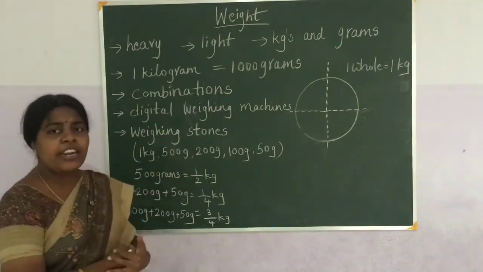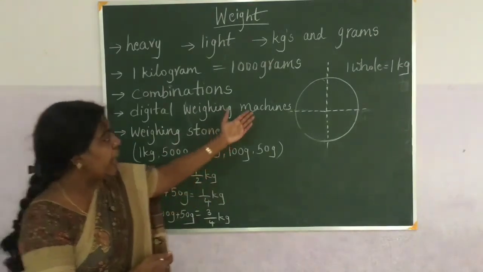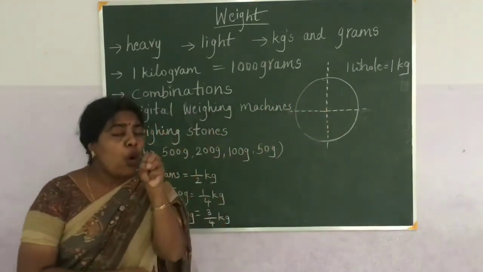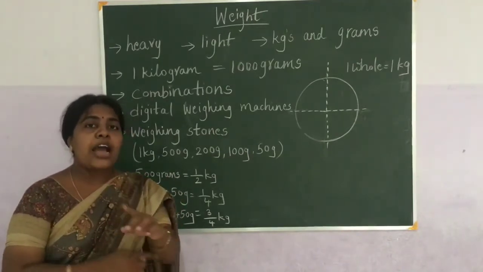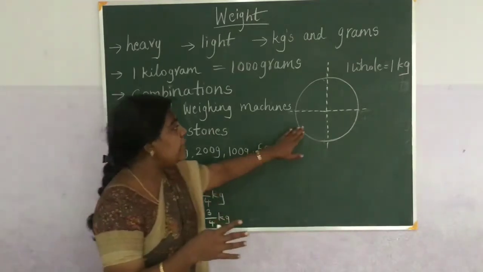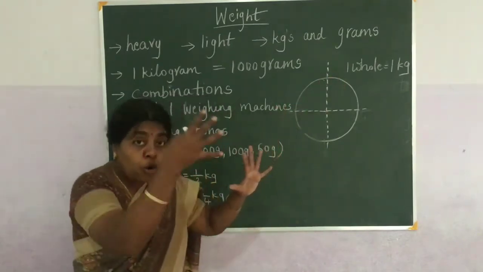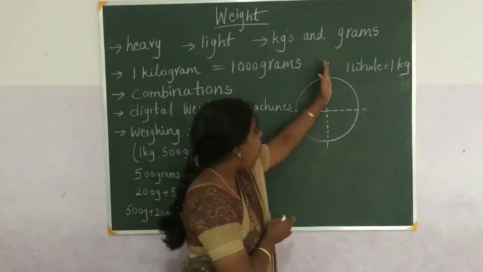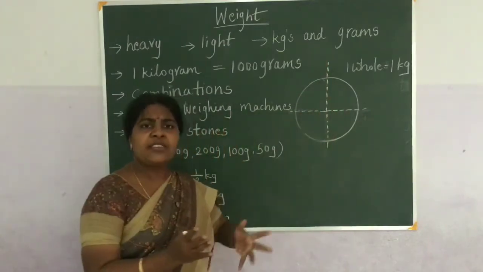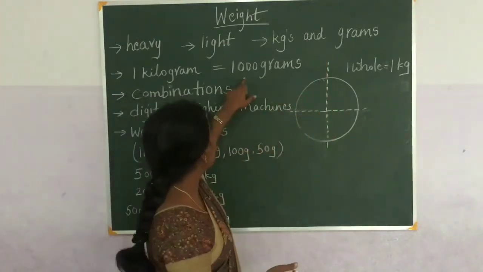So, what is 500 here? Suppose you take this 1000 grams or 1 kg as one whole. As we learnt in fractions, here this whole is 1 kg. Now, what is half of 1 kg? 1 kg means it is nothing but 1000 grams.